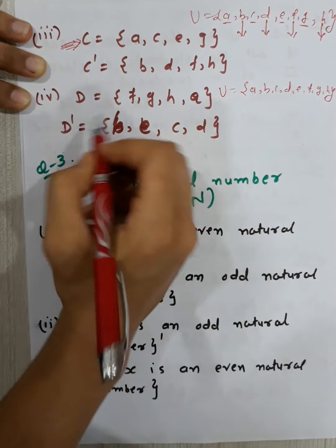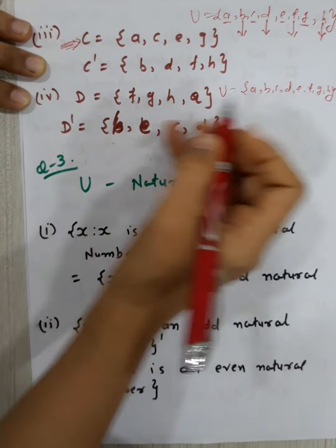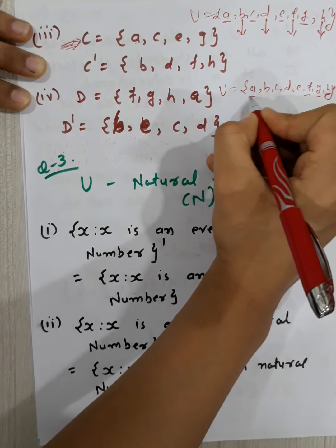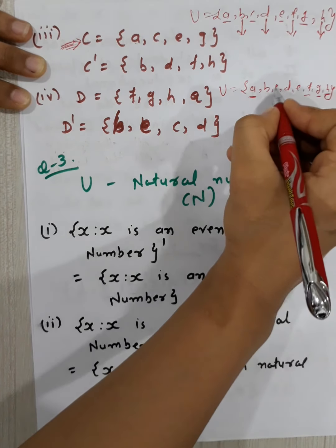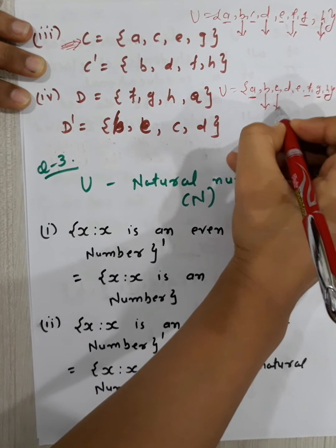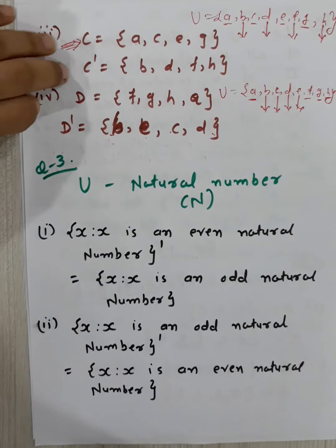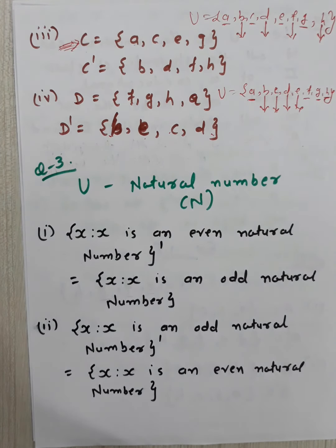Okay. Now similarly, U is equal to A, B, C, D, E, F, G, H. Now you have to find D dash. You have given D is equal to F, G, H and A. So now what is your D dash? B, C, D, E. Order doesn't matter. B, C, D, E is your D dash.